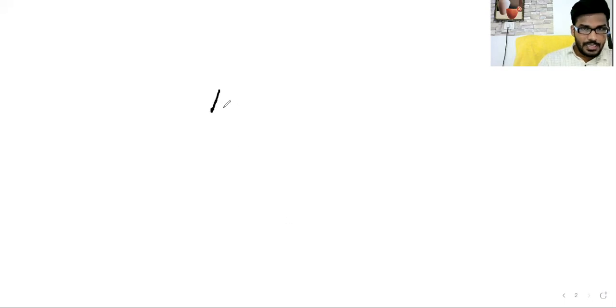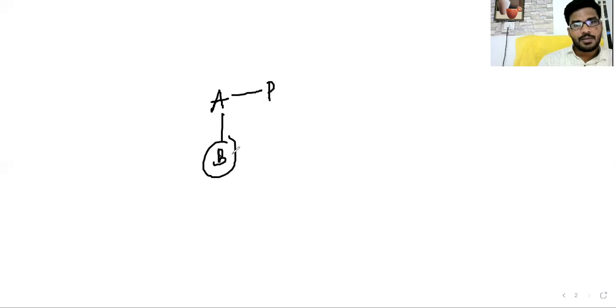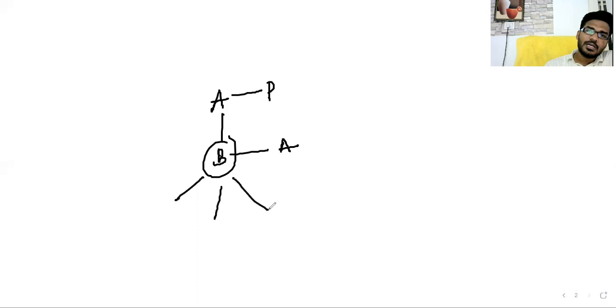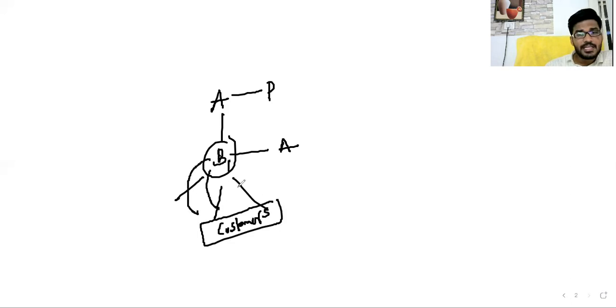Here A appoints B as an agent; A is a principal and B is an agent. He sells the goods to the customers. Whenever the agent sells goods to customers, he should verify the position of the customer, the repaying capacity of the customer, and then only sell the goods.